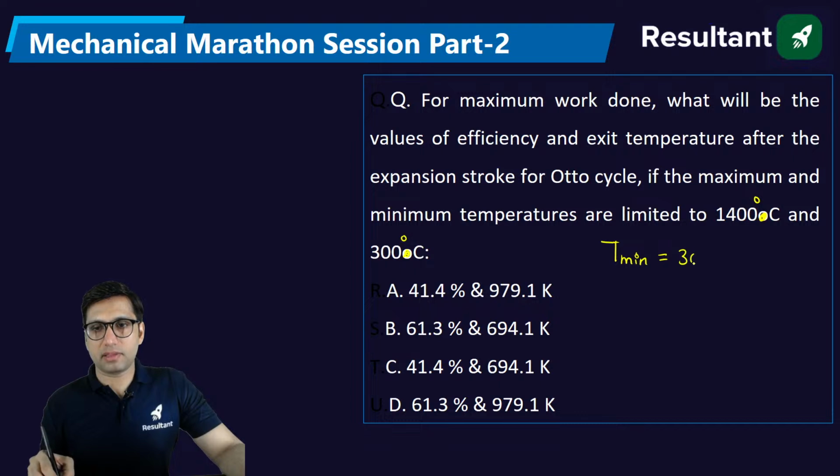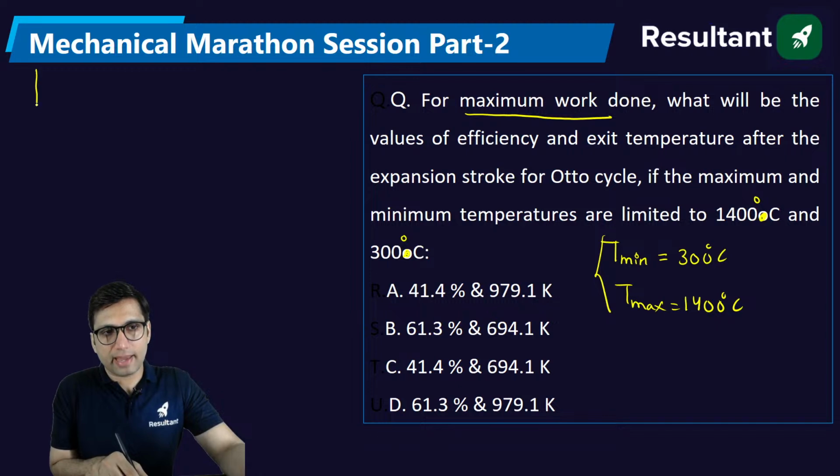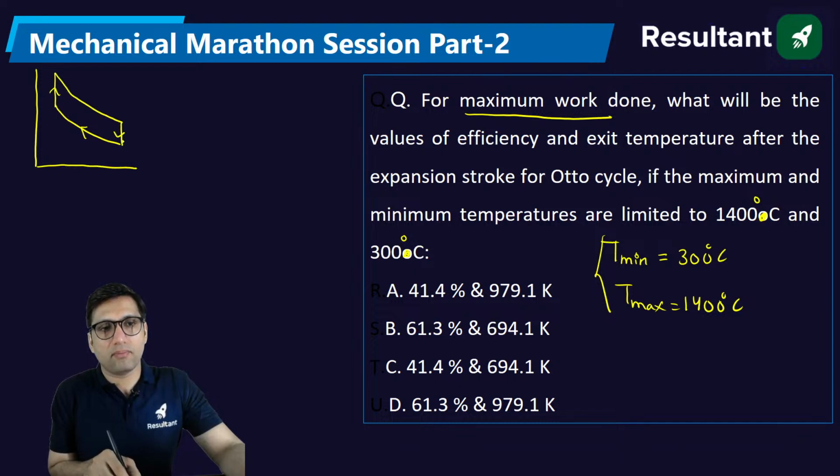Minimum temperature is 300 degrees Celsius. The maximum temperature is equal to 1400 degrees Celsius, in the Otto cycle. And they are saying that for the maximum work done condition in the Otto cycle, when the work output is maximum in the Otto cycle, states 1, 2, 3, 4.